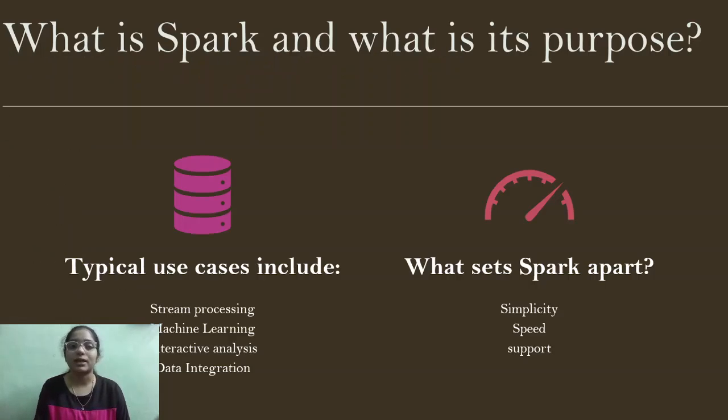And next, what is Spark and what is its purpose? So here Spark has its own purpose. It has some typical use cases, which are stream processing, machine learning, interactive analysis, and data integration. These four are the main reasons which allow us to use Spark in Scala and even in big data analysis. And also there is a question of why we need to use only Spark. So what sets Spark apart from all others? The reason for that is its simplicity, speed, and support. For these three reasons, we set Spark apart from all the other ones.